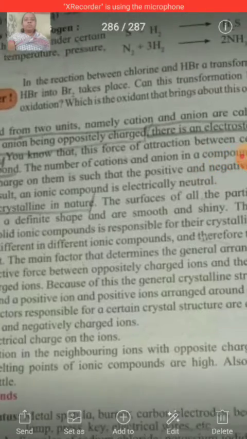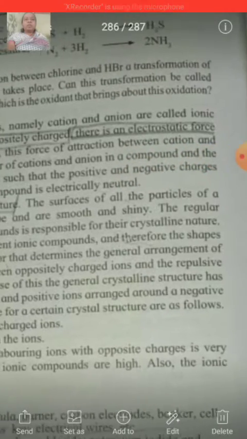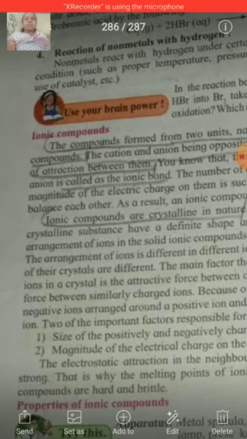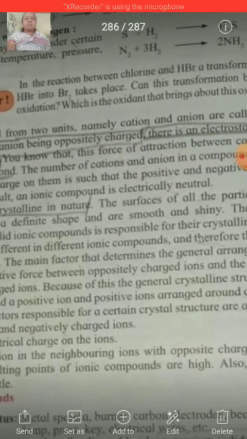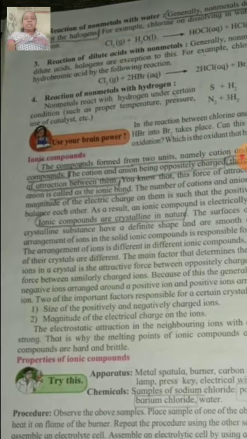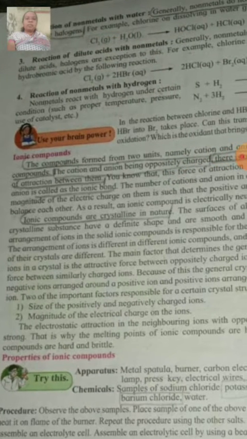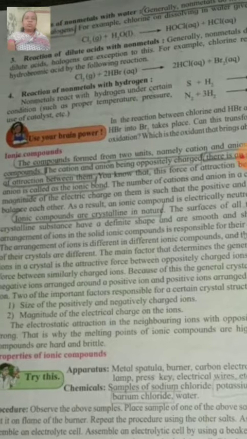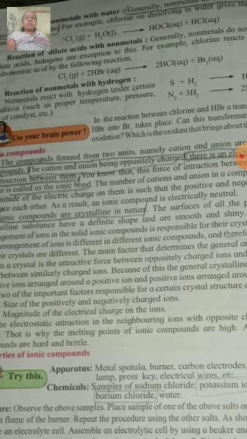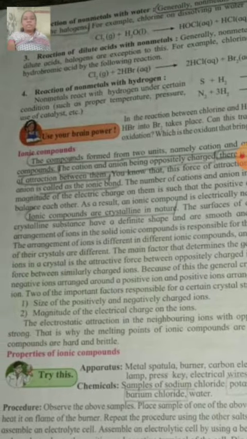The number of cations and anions in a compound and the magnitude of the electric charge on them is such that the positive and negative charges balance with each other. As a result, an ionic compound is electrically neutral. That means that though there are opposite ions, they balance each other, and the whole ionic compound is electrically neutral in nature. Ionic compounds are crystalline in nature.